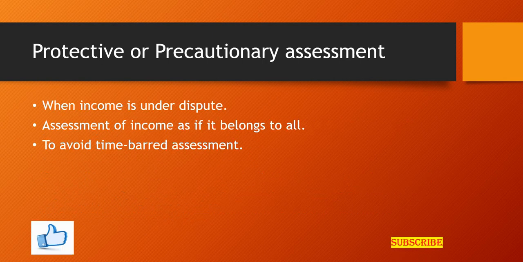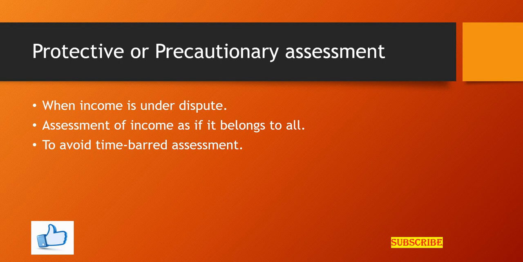Now let us move to the next one, the protective or precautionary assessment. When the ownership of the income is under dispute, or it is not clear who has earned the income, an assessing officer assesses that income in the hands of all the persons as a precautionary measure.